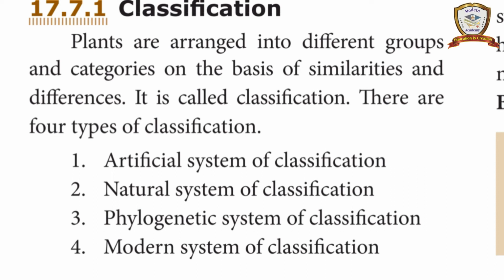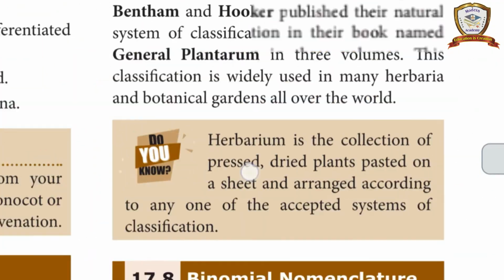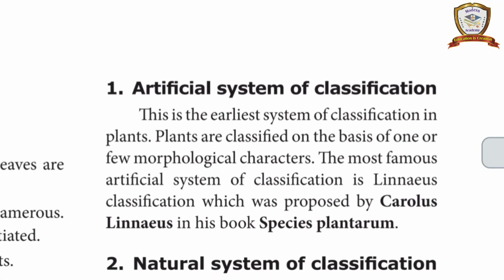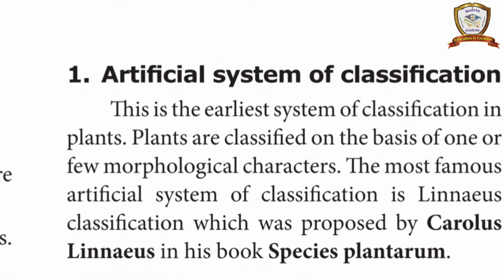First, the artificial system of classification. This is the earliest system of classification, and it classifies on the basis of one or a few morphological characters. It is based on morphological characters. What are morphological characters?